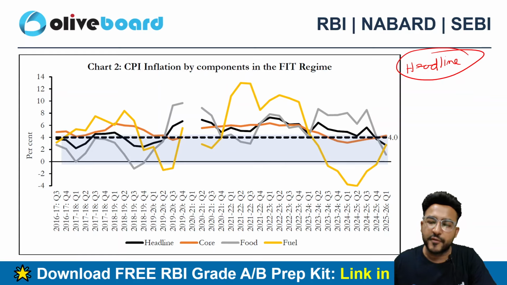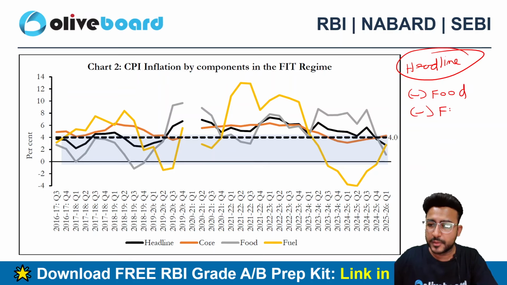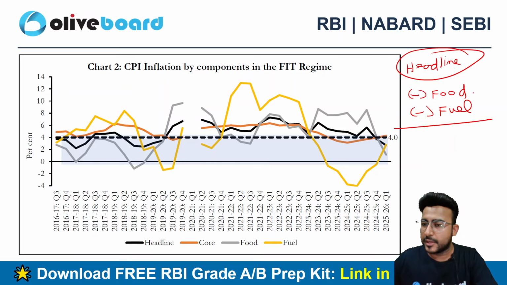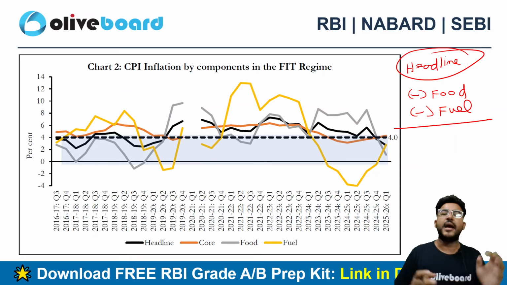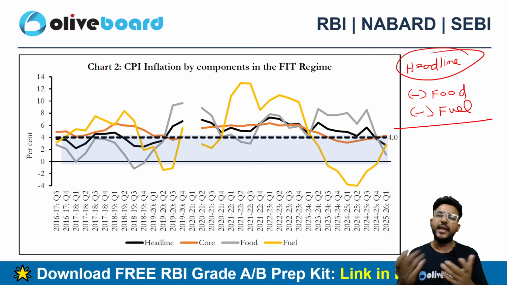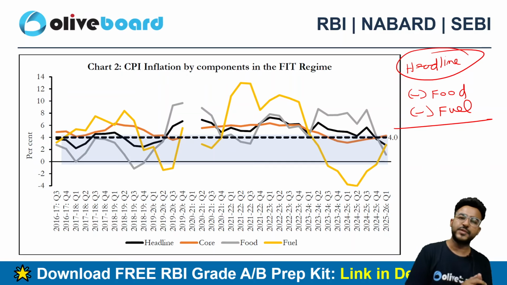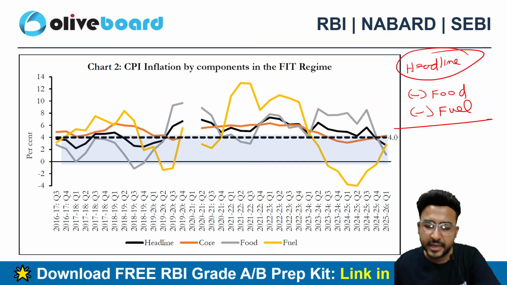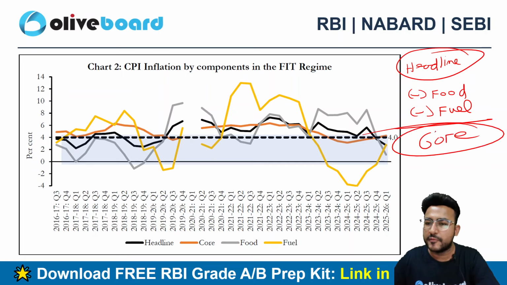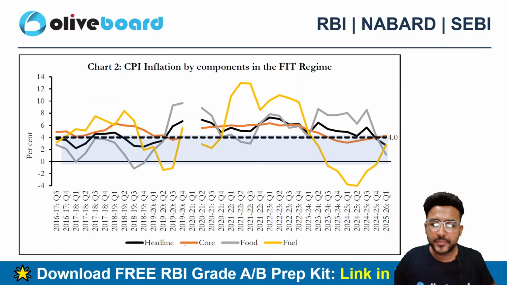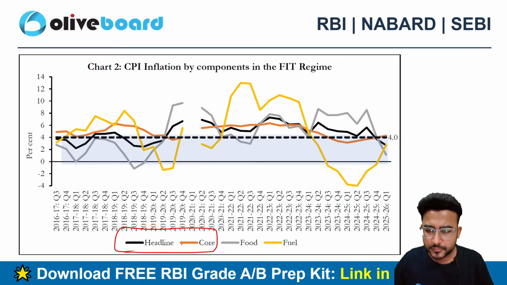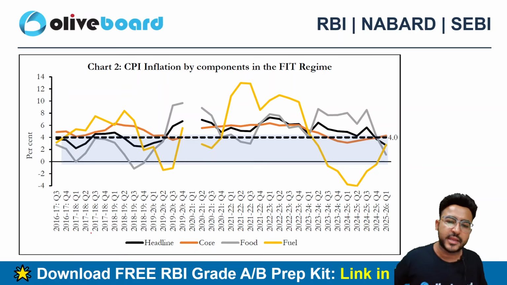It is inclusive of everything. If I talk about food, it is inclusive of food. If I talk about fuel, it is also inclusive of fuel. Now the problem with food and fuel is they are highly volatile. So if I reduce food and fuel from the headline inflation, I'll be getting core inflation. So that's the basic difference between core and headline inflation.